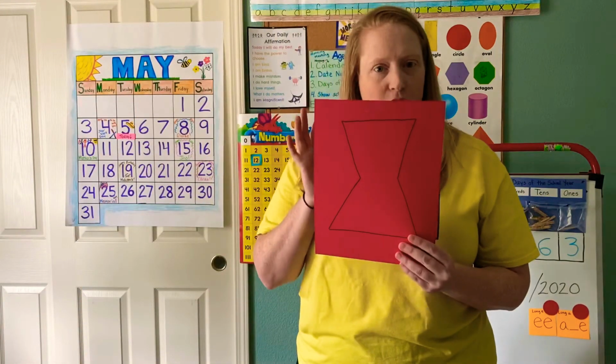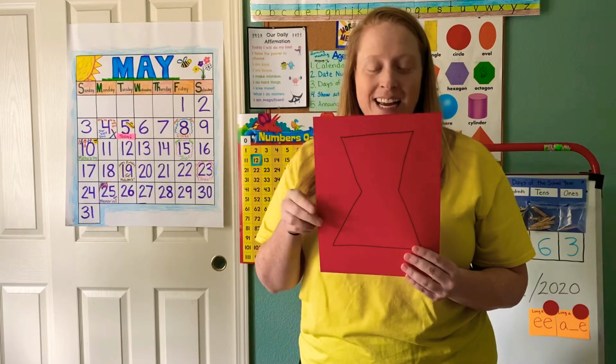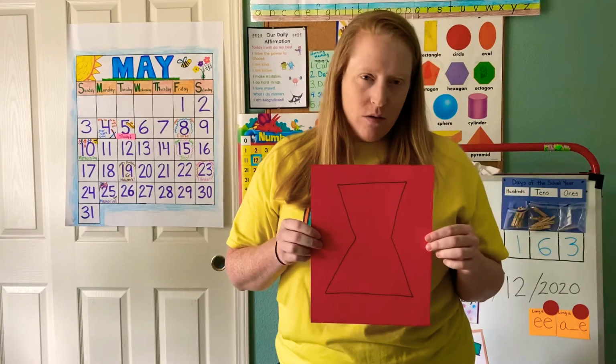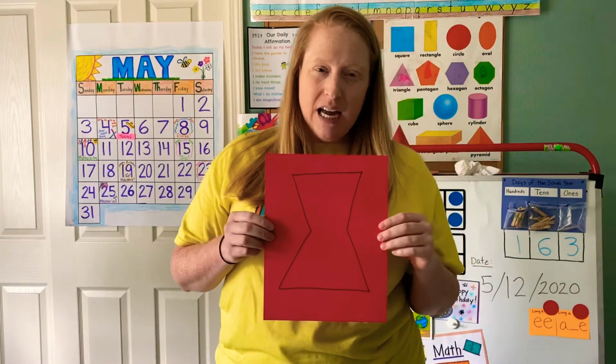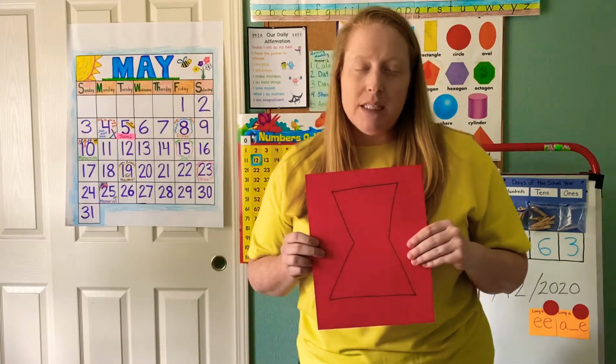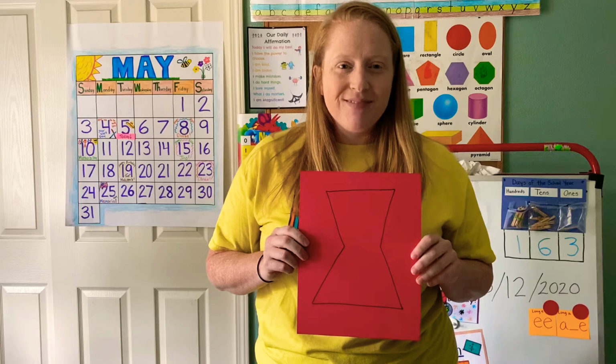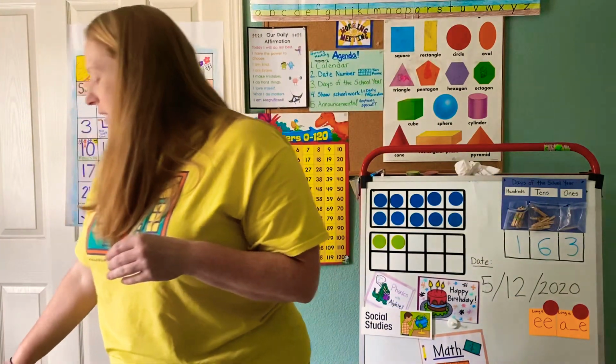Whoa. Was this a shape? Good. Yes, it's a shape. Are we going to learn about this one? No. So again, this isn't a common shape. Doesn't have a specific name. When shapes don't have specific names, they're called polygons, which means it has many sides. So you guys can say polygon. Say polygon. Good. So a polygon is a shape. So you could call this one a polygon. But this one has a specific name, and we are going to learn about this one this week.